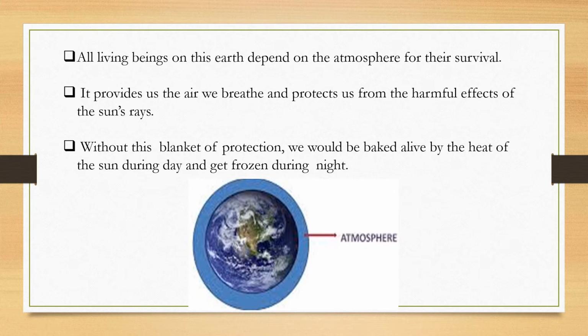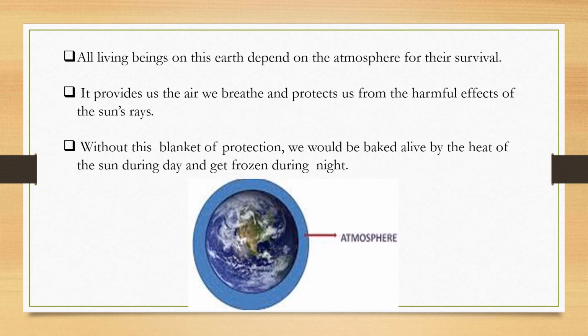First thing, all living beings on this earth depend on the atmosphere for their survival. Why is it so? Because it provides the air that we breathe and protects us from harmful effects of the sun's rays. Now, without this blanket of protection, what would have happened? We would have been baked alive by the heat of the sun. You all agree with this, right? We would have been baked. But at night also we would have got frozen.